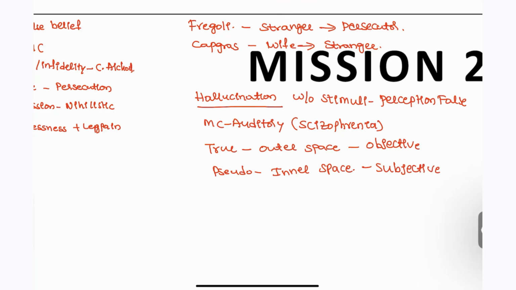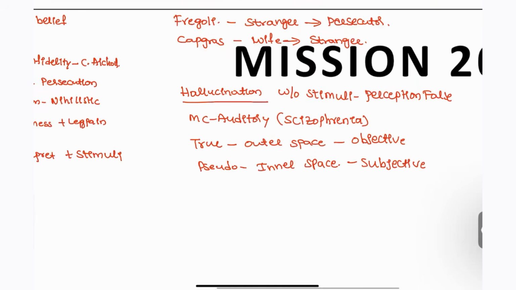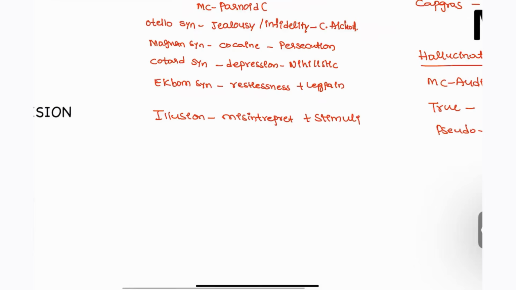Next, another type we also have is illusion. What is meant by illusion, guys? It is misinterpretation with stimuli. The stimulus is present here, whereas in hallucination there is no stimulus. These are the three types that you have to take note of.